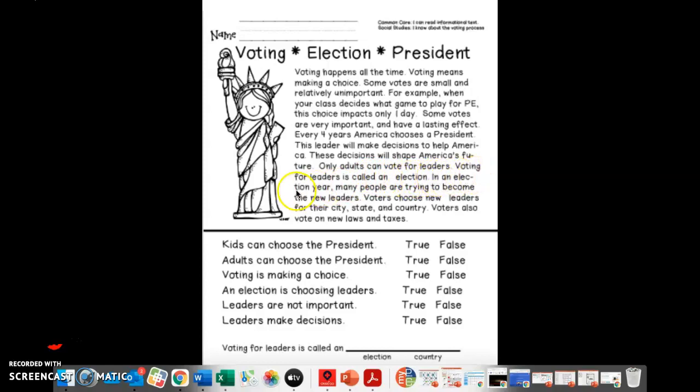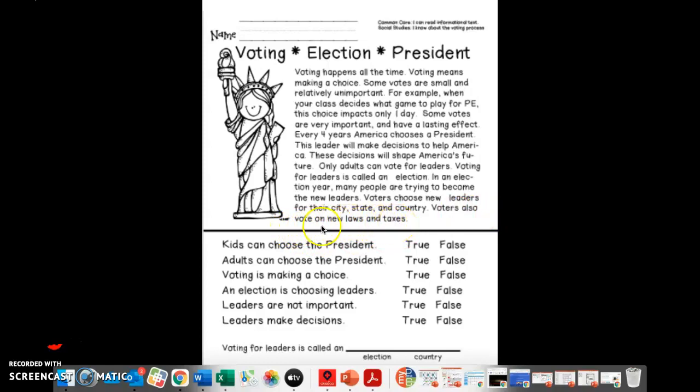In an election year, many people are trying to become the new leaders. Voters choose new leaders for their city, state, and country. Voters also vote on new laws and taxes.